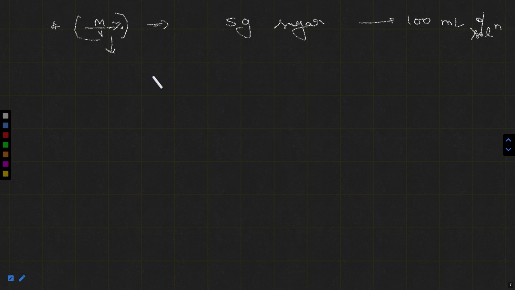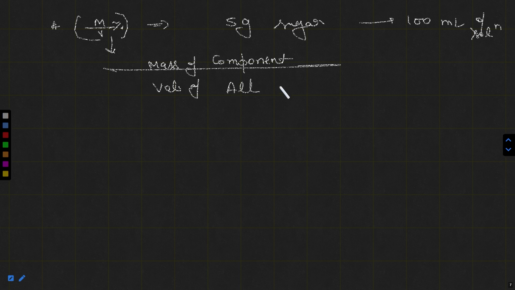So the mass by volume percentage formula will be the mass of a component divided by the volume of all components, which means you can say the volume of solution as well, and multiply with 100 for percentage. So in this way you can also calculate the mass by volume percentage. This is a very simple technique.